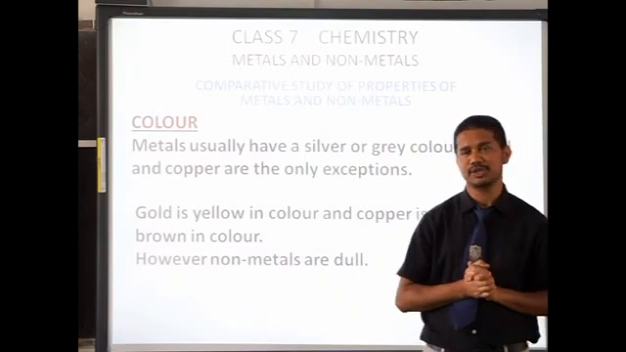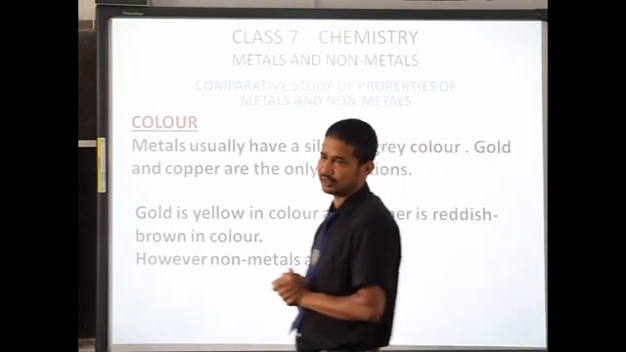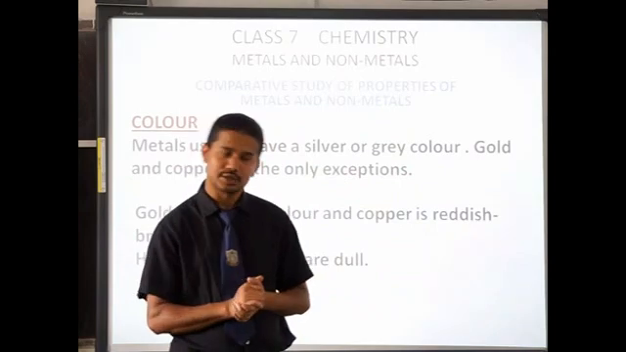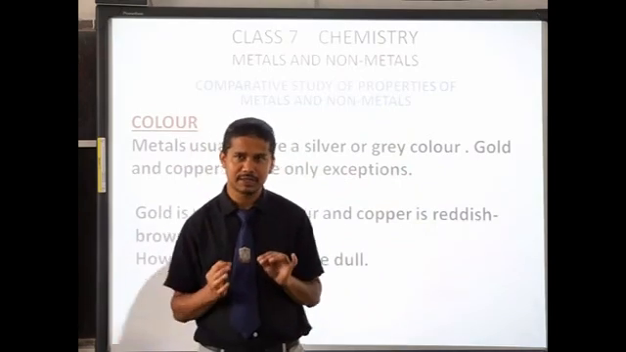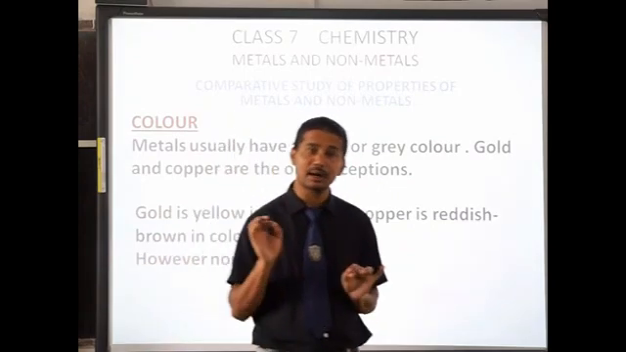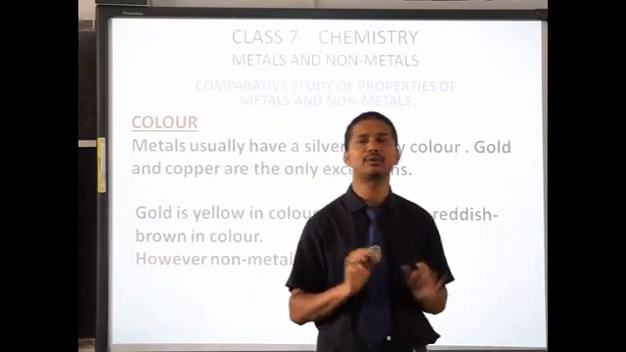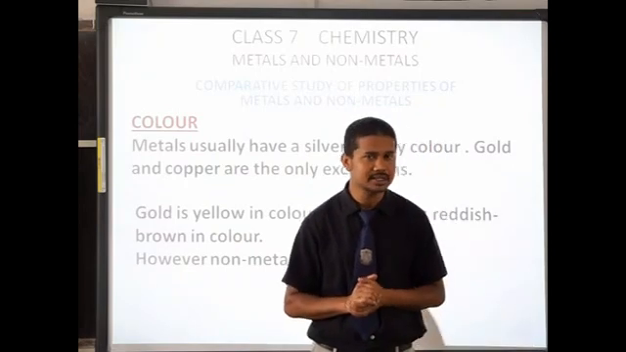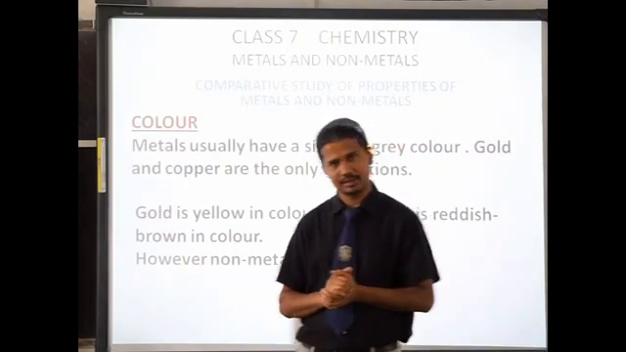And gold, you have seen, it is yellow in color. So these are 2 exceptions. This is very important. You need to learn that the rest of the metals are silver or grey in color, but copper is reddish brown and gold is yellow in color.